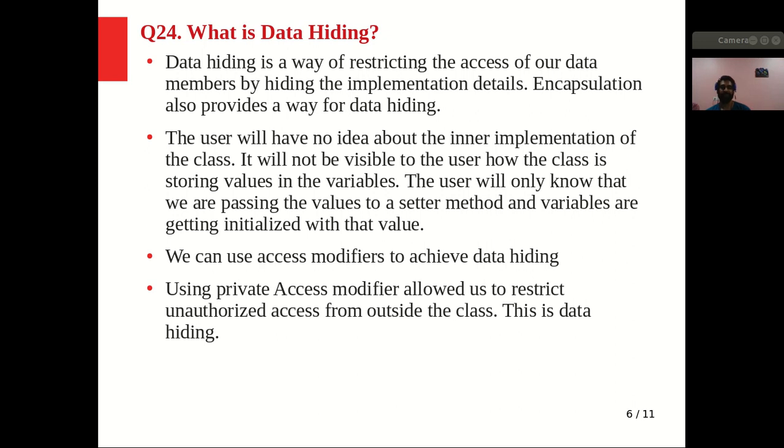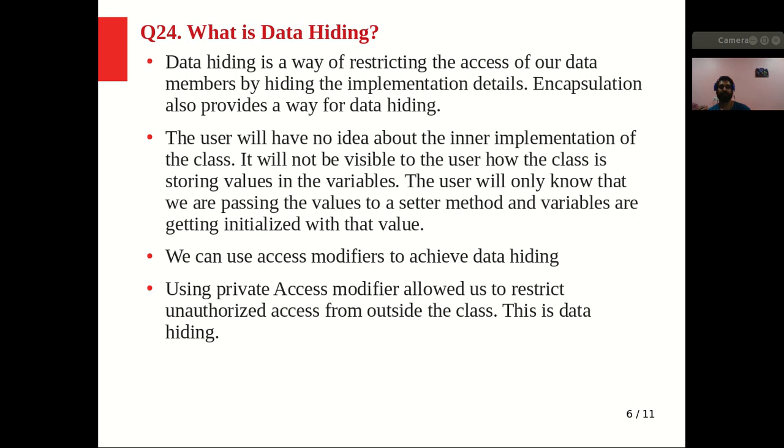Data hiding, as the name tells, is used for hiding the data from anyone, right? It will restrict the access of our data members from outside the class by using encapsulation, by making the variable private, and also we can assign the getter and setter methods for accessing them, right? So data hiding is a way of restricting the access of our data members.